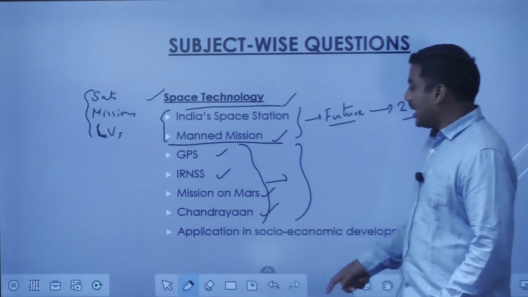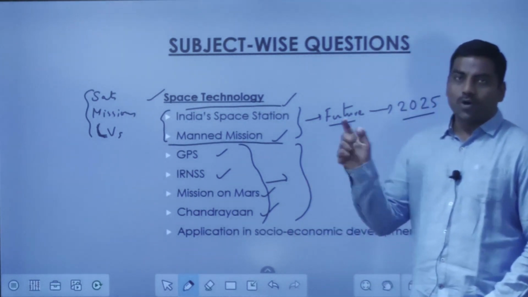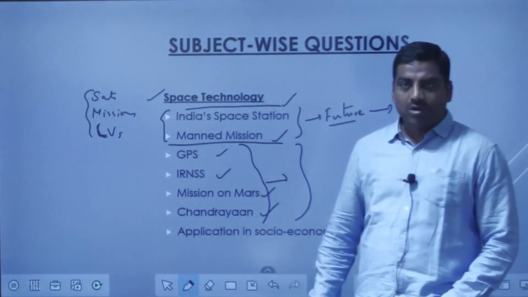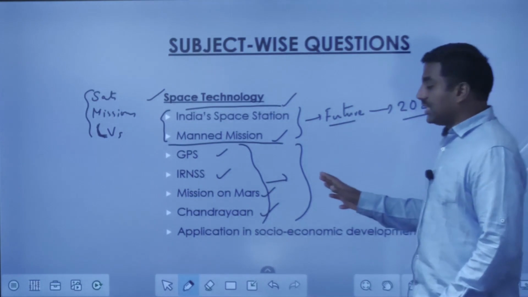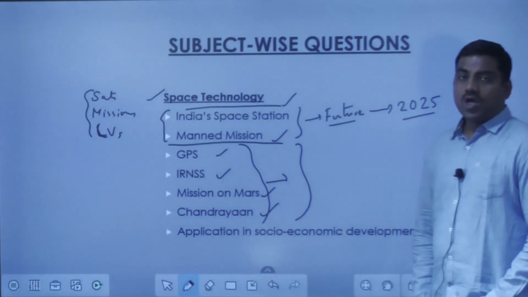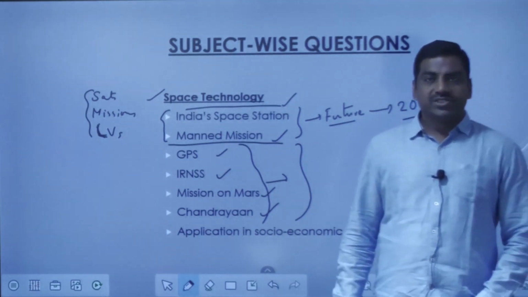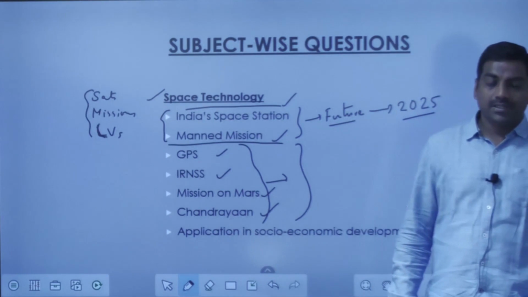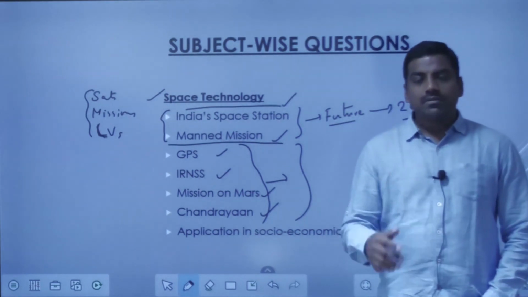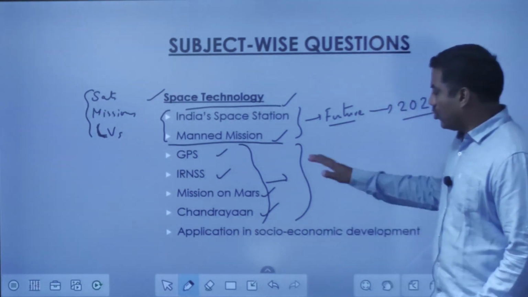These things have already come in the examination, but these have to be pondered upon again and again, because there are chances that these will get repeated in the examination, or these are very important missions. As far as prowess is concerned, these are the milestones in the space research of India. So you have to know about these things.